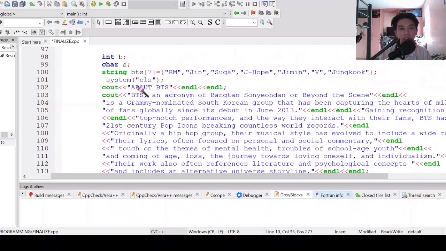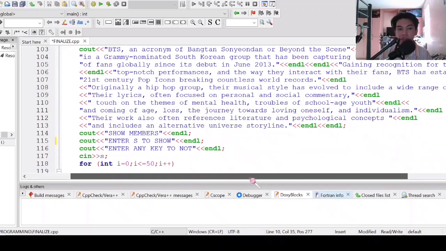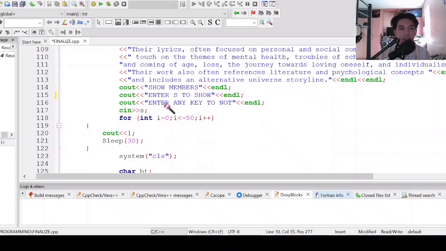Then it will clear the screen. Then it will output about BTS. Then it will show again information about BTS. Then after, if the user is done reading the information about the group, it will ask the user to show members, enter S to show.